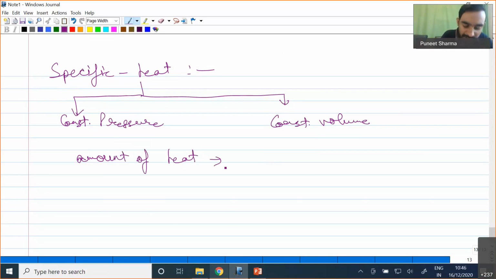So what we say is that the amount of heat required to raise the temperature of 1 kg of a substance by 1 degree Celsius is in general known as specific heat.